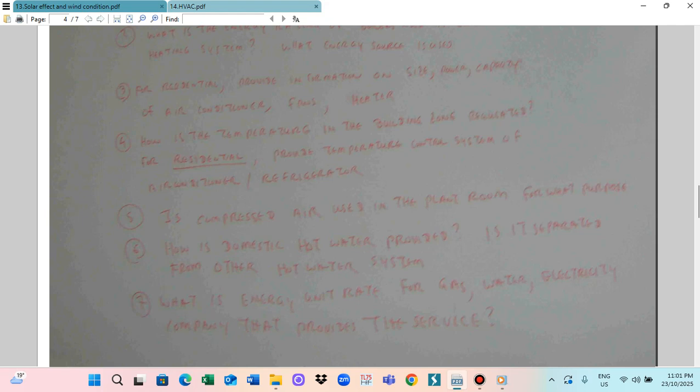And what is the energy unit rate for the gas, water and electricity? For example, if you are renting, you have to pay for your own electricity and gas bill.